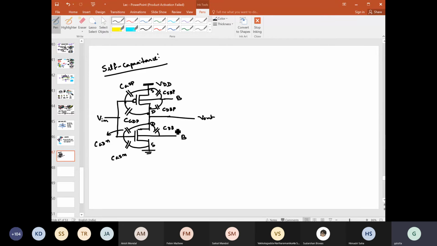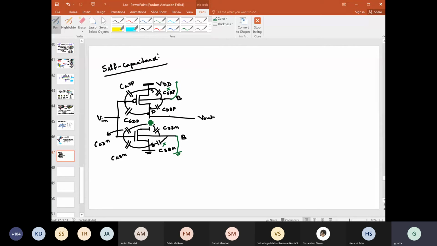Similarly, we can write CDBN and CSBN, source to body, for this N channel. The general consideration is that the body is shorted with the source, so the body is connected with the source. For this capacitance, this is ground, so it is not much important for us. Body and source are connected, so the body is at the same potential. This capacitance does not play much role for our purpose.